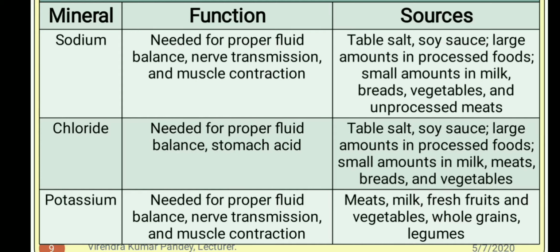We'll talk about potassium. Potassium is also required for proper fluid balance, nervous transmission and muscle contraction. The sources for potassium are meat, milk, fresh fruits and vegetables, whole grains and legumes.